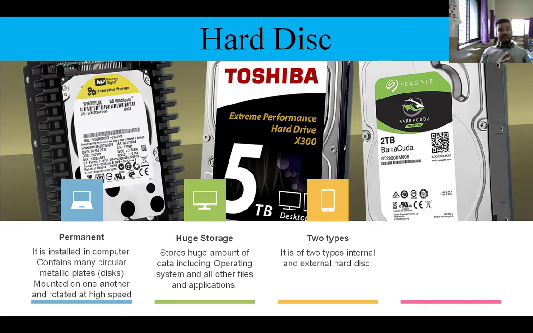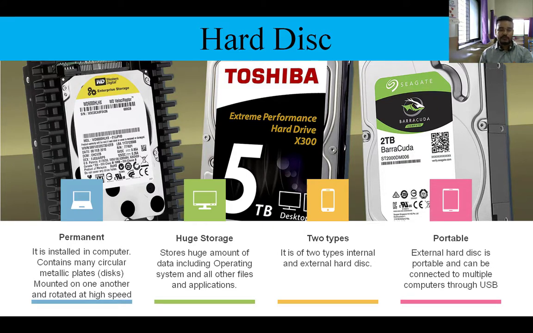Then hard disk is of two types. One is internal, which is actually installed within your CPU, that cabinet. Another is USB, which can be connected using your USB port also. That is called external hard disk, or portable hard disk. So portable hard disk can be connected to multiple computers. Means we can copy data from here, and then you can copy the same data into another computer also. So using USB cable it can be connected. Got it about hard disk?